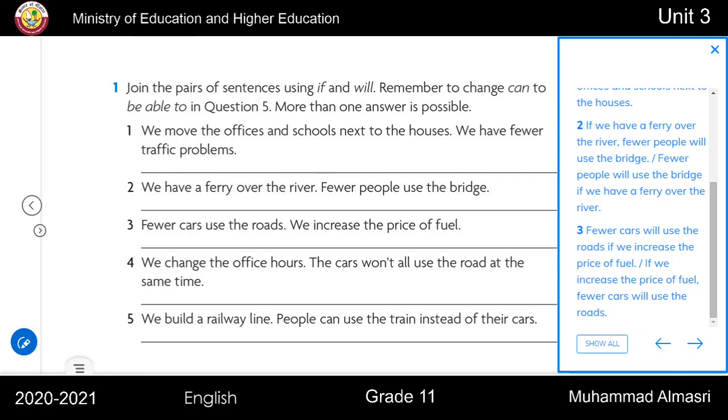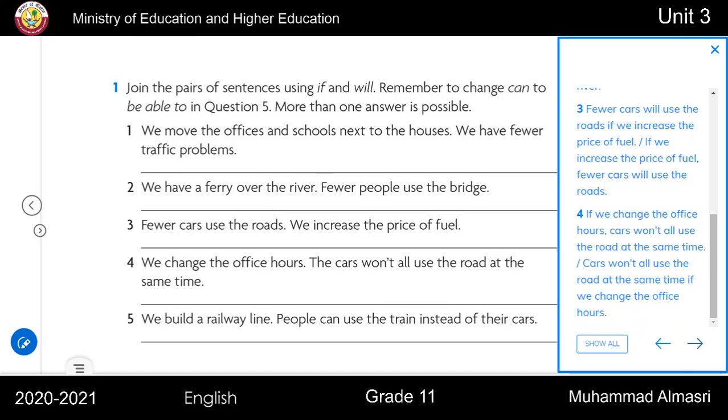4. We change the office hours. The cars won't all use the road at the same time. If we change the office hours, cars won't all use the road at the same time. Or, cars won't all use the road at the same time if we change the office hours. 5.